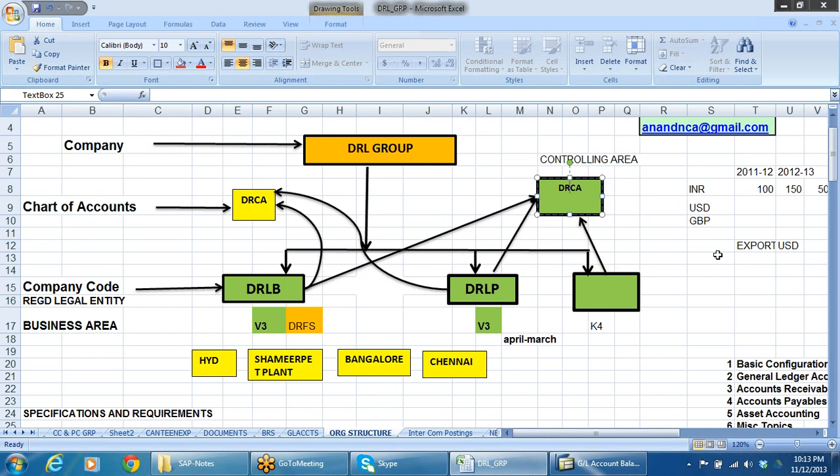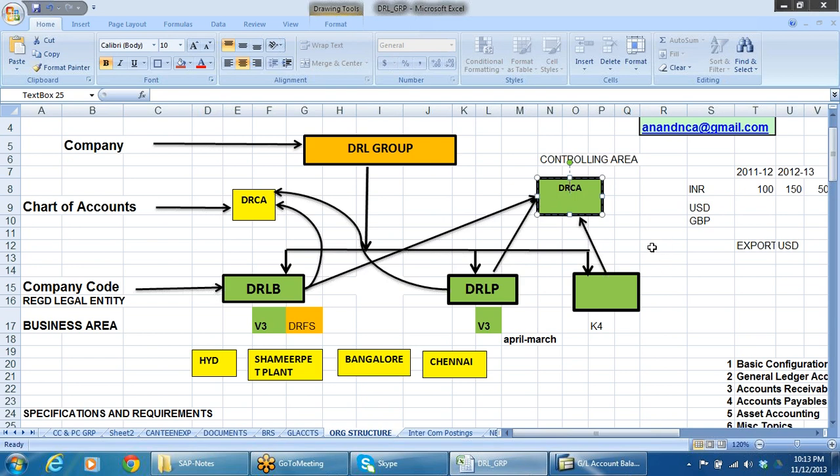So the main advice is that when we have one group of companies, better to group those companies which have the same chart of accounts and the same fiscal year variant. Consolidation will be a problem for us. Consolidation means, when we complete our financial accounting part, we prepare the balance sheet and P&L account and consolidate the total group totals. At the time of consolidation, again we get a problem if the fiscal year variant is different, because you cannot combine April to March with January to December. The presentation is different.